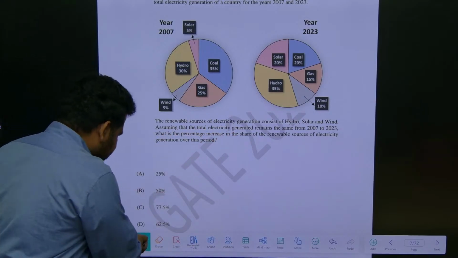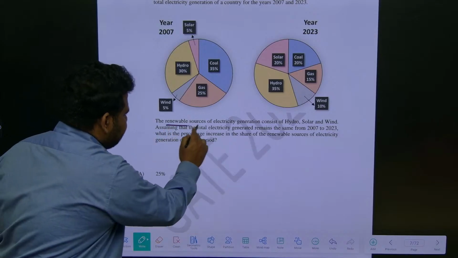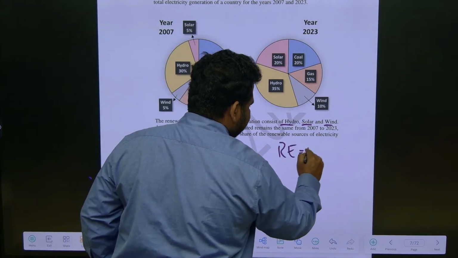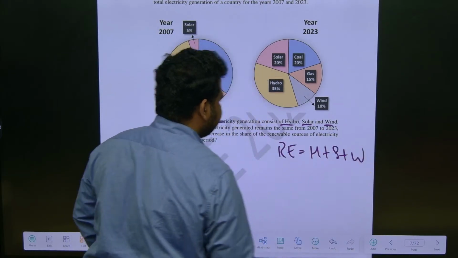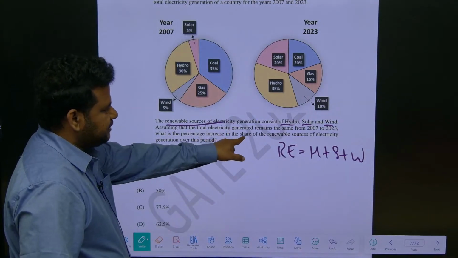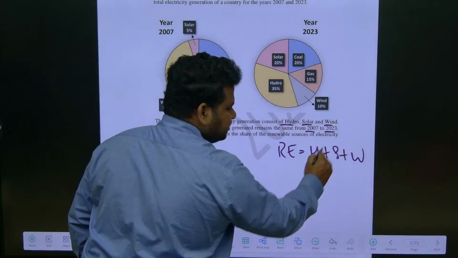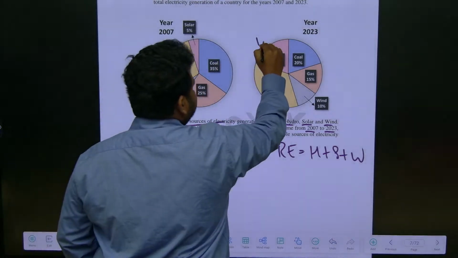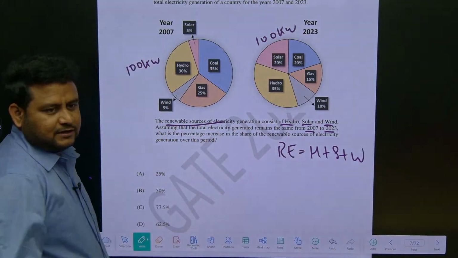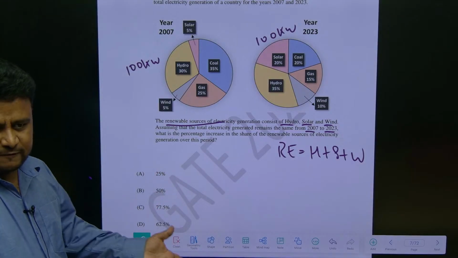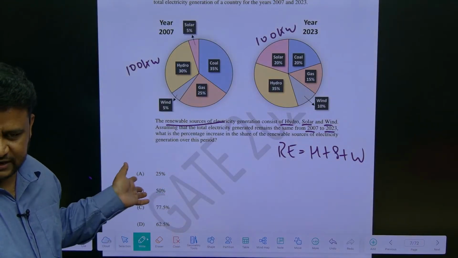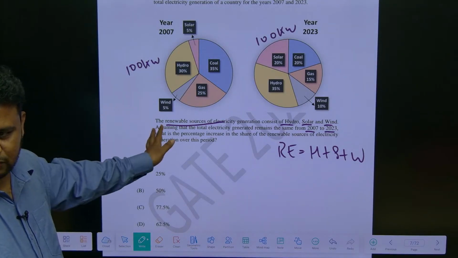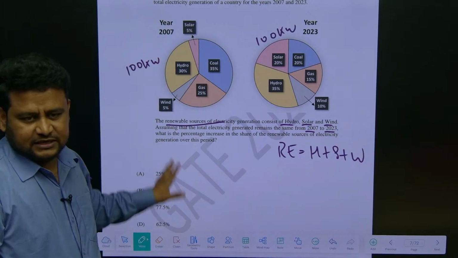They are giving some information. The renewable sources of electricity generation consist of hydro, solar and wind. Assuming that the total electricity generated remains the same from 2007 to 2023. Suppose here it was 100 kilowatt, here also it is 100 kilowatt. Definitely it won't be the same, it would have increased. We know that we have almost 100% electrification, and in 2007 it was very less compared to now. They are telling us to assume it is the same.